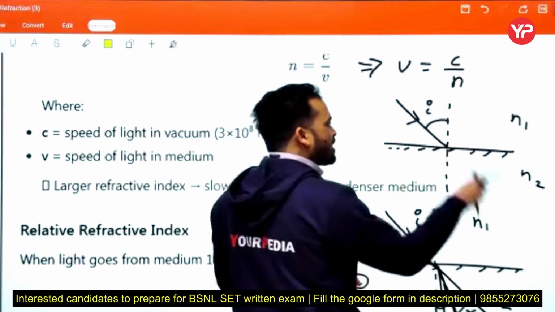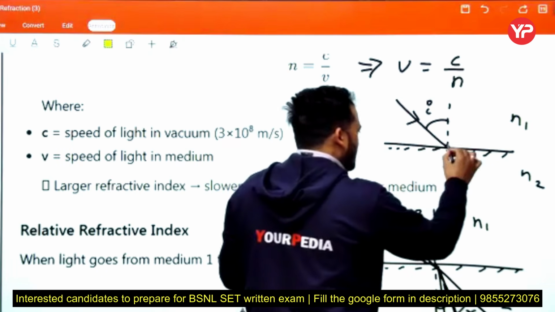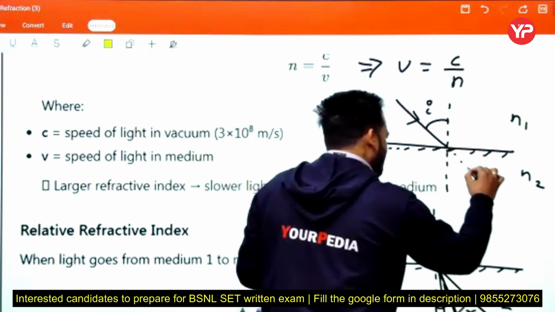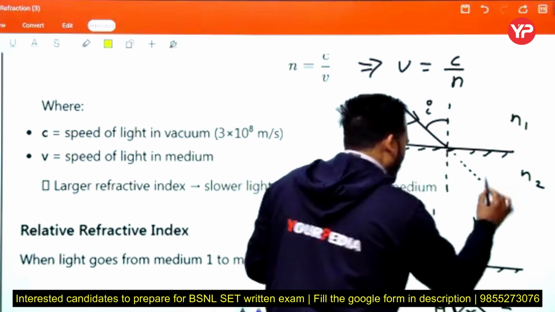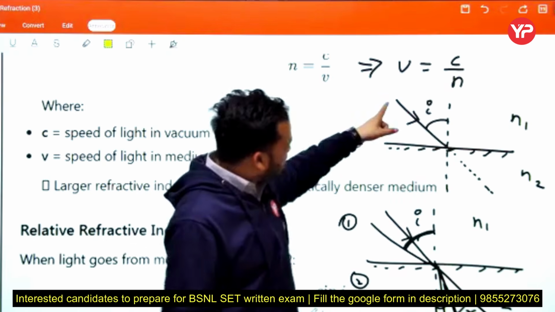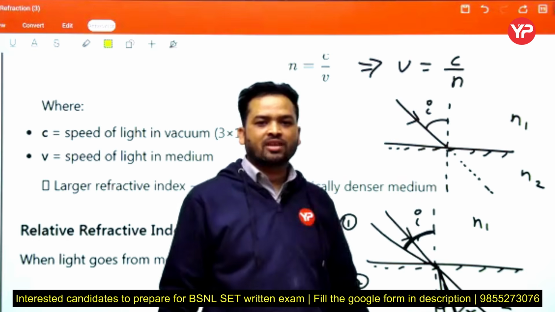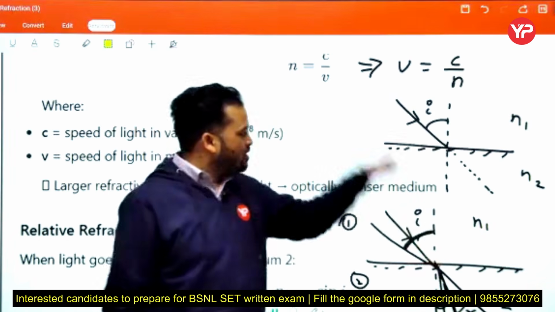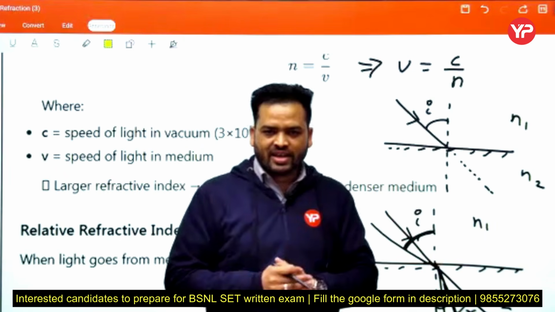If we consider N2 greater than N1, same case, then it bends toward the normal. See beta, what is the condition in which this incident ray does not deviate in the second medium?